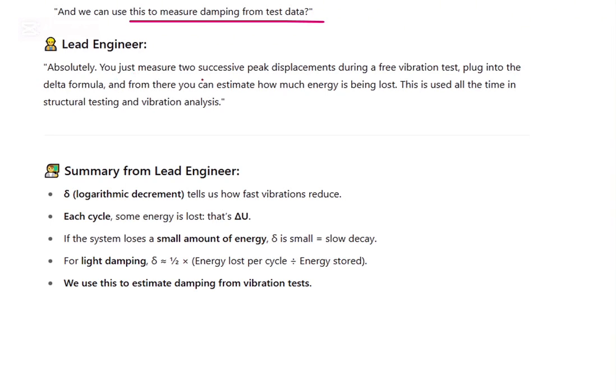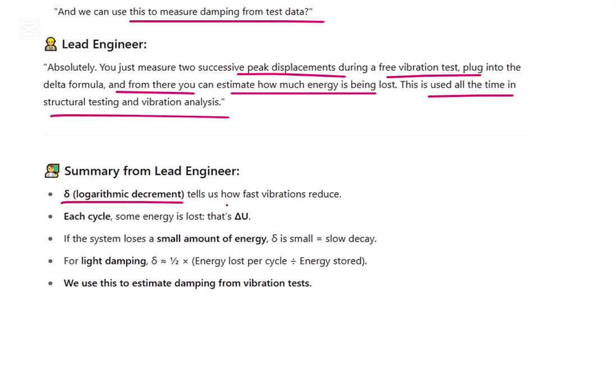You just measure two successive peak displacements during a free vibration test and plug them into the delta formula. From that, you can estimate how much energy is being lost. This is used all the time in structural vibration testing. Delta, the logarithmic decrement, tells how fast the vibrations reduce.